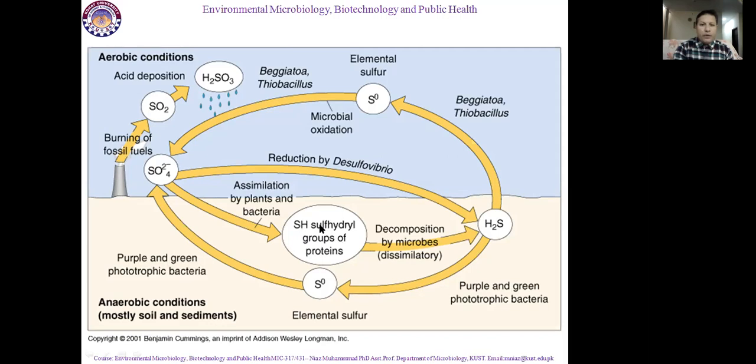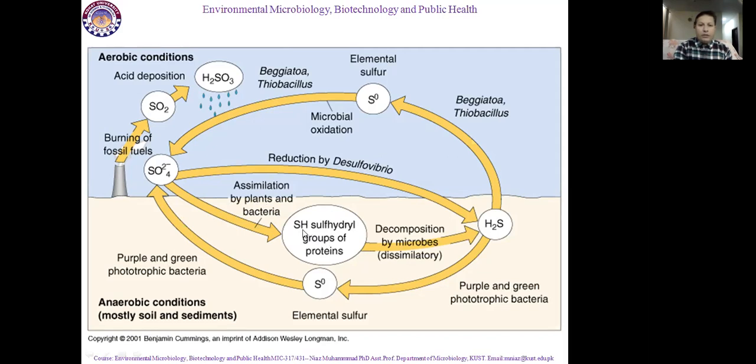This process is given the name assimilation by plants and bacteria. This process is called assimilation, meaning conversion of sulfate into protein in bacterial cells as well as in plant cells. So what happens when bacterial cells and plant cells are going to die?